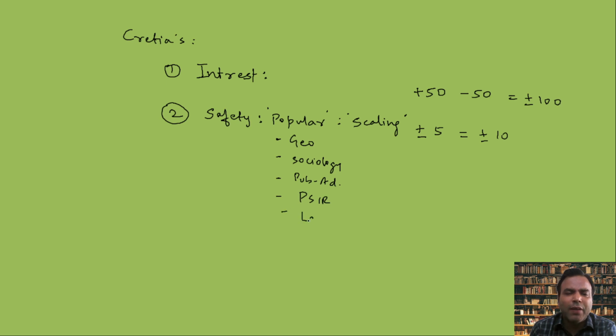Or the language papers, languages are there, or we call that literature. We can opt any of these subjects because they are more safe in nature. Why are we calling them safe? They are scoreable actually. Okay, now the third criterion is the score. Those subjects we are scoring, or those subjects we are untrained in.